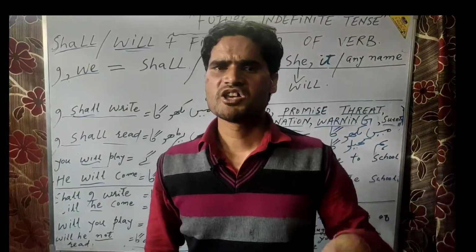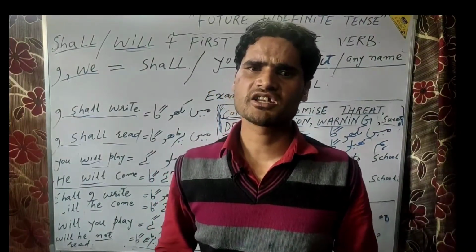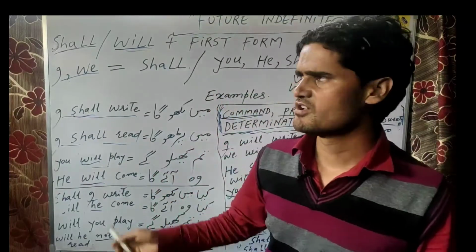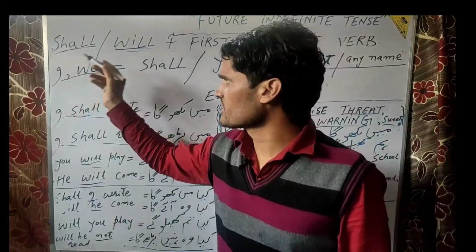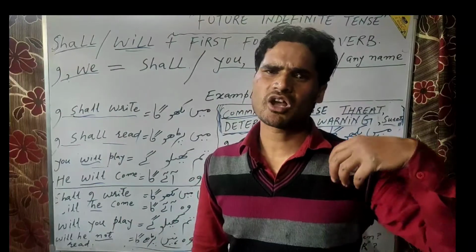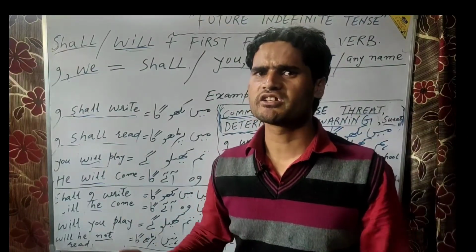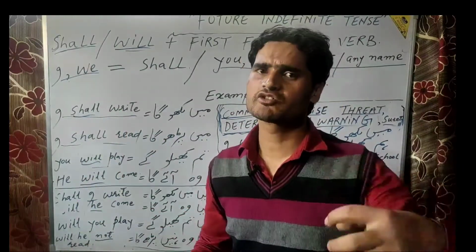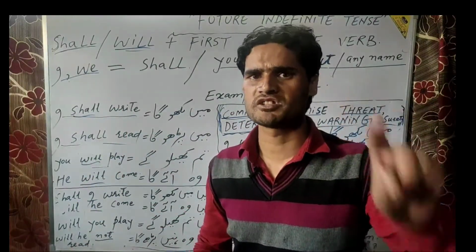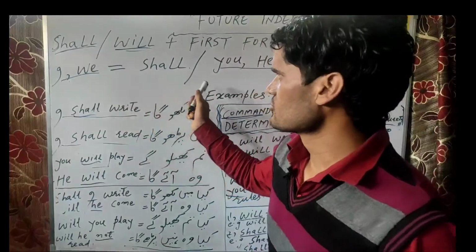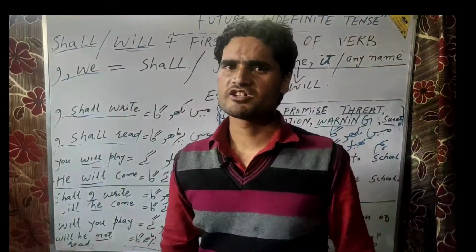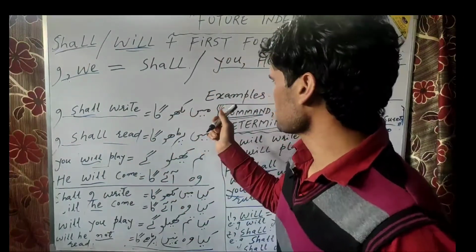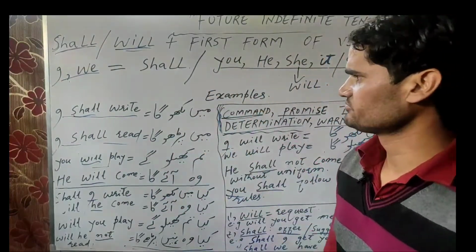Always remember, shall or will are the indication of future time. Whenever you find sentences with shall or will, you should naturally take the meaning of future. You should naturally feel that the action is going to take place in the future. So shall or will is the indication of future time. Now I will explain it through examples.